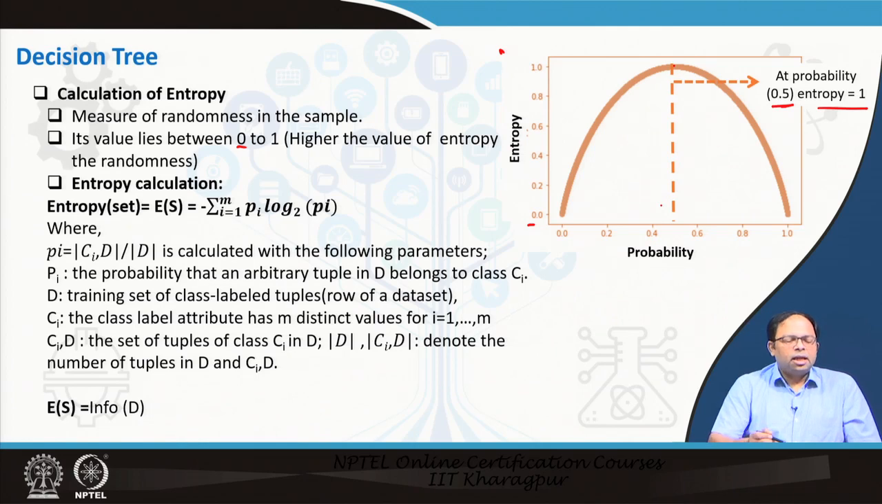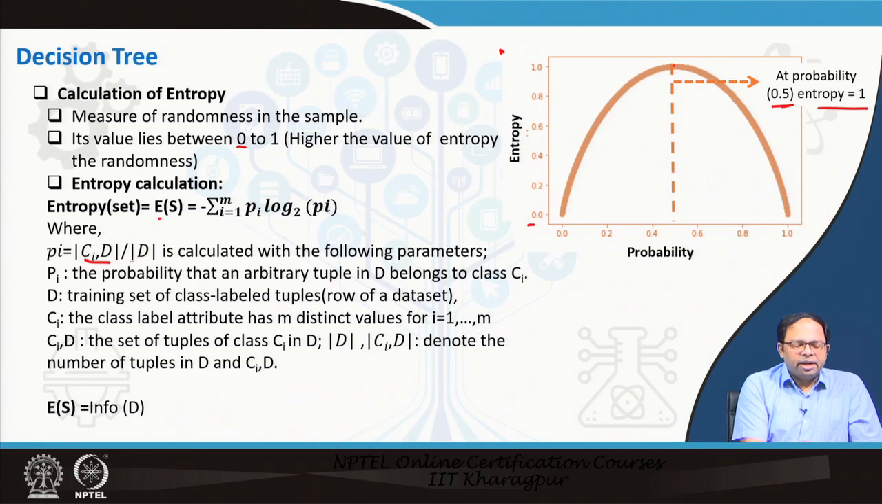So, what it means is, in some of the splits there could be more randomness, in the other there could be less randomness. So, randomness means there is a mixture of different outcomes. So, to calculate entropy, where entropy for a particular set D is given as negative of summation i equal to 1 to m of pi log to the base 2 of pi. So, this is the formula for calculating entropy, where pi is given by |Ci,D| divided by |D|.